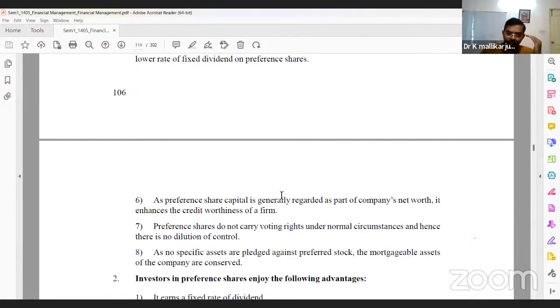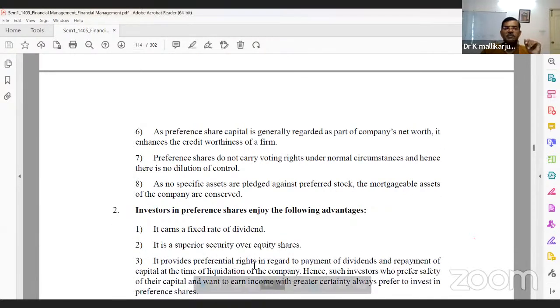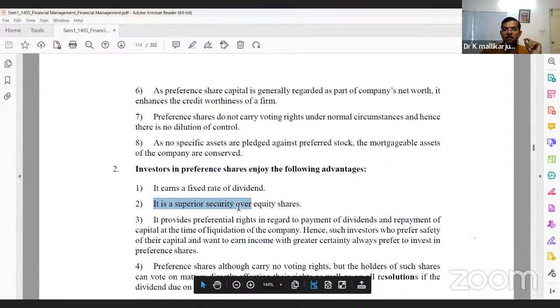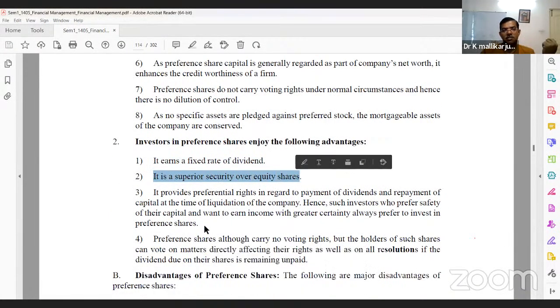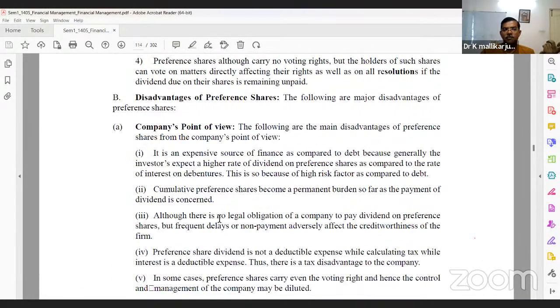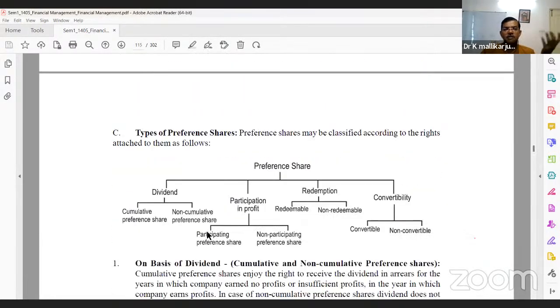Why? Because equity is risky, and if investors want to moderate the risk, they can go for preference shares. There is a fixed rate of dividend, and it has superiority of security over equity shares. Some security is there. There are disadvantages from the company point of view too, and from the investor point of view, there is not much difference between debentures and preference shares.